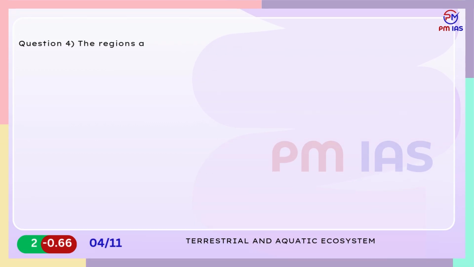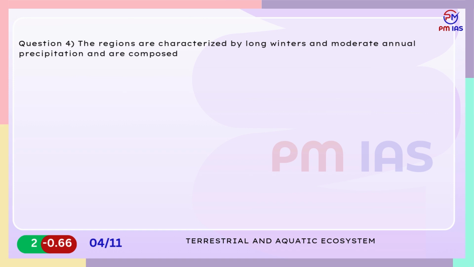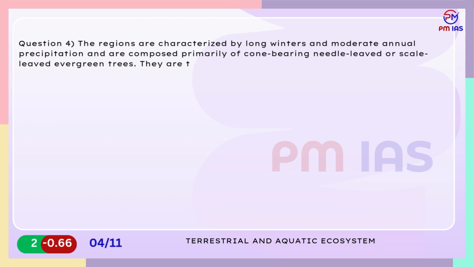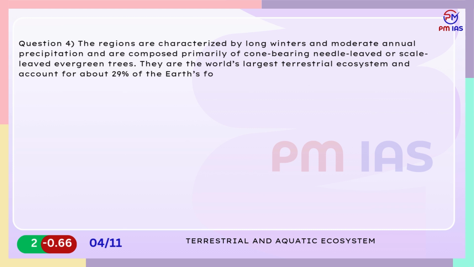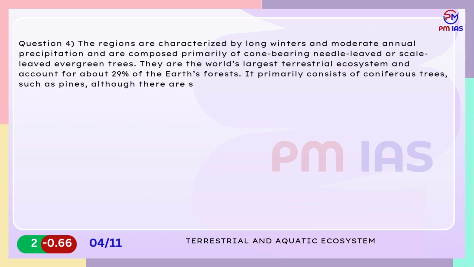Question 4. The regions are characterized by long winters and moderate annual precipitation and are composed primarily of cone-bearing needle-leaved or scale-leaved evergreen trees. They are the world's largest terrestrial ecosystem and account for about 29% of the Earth's forests. It primarily consists of coniferous trees, such as pines, although there are some other deciduous trees. It is also known as boreal forest.